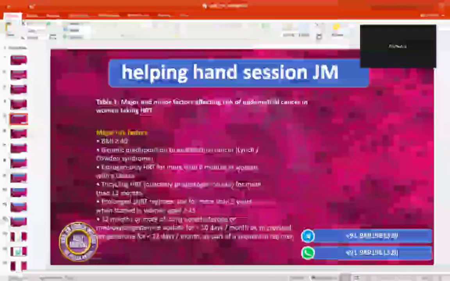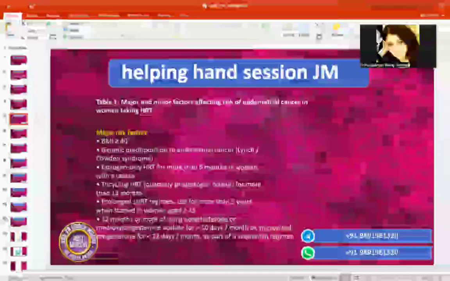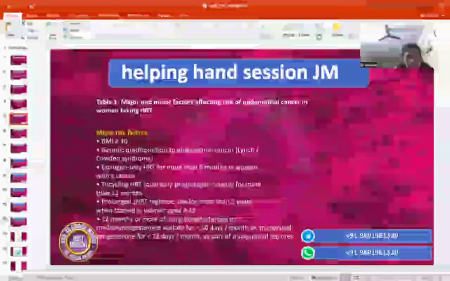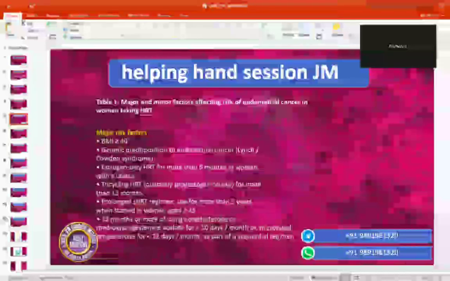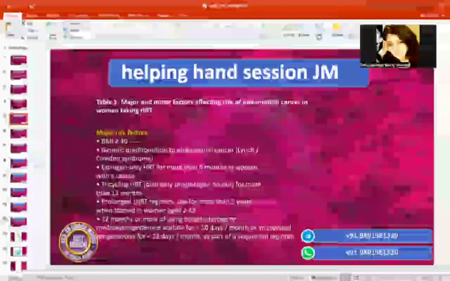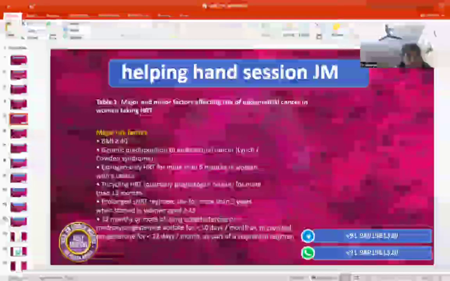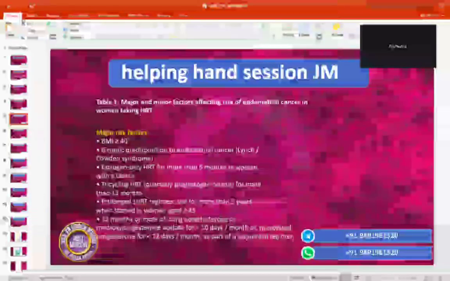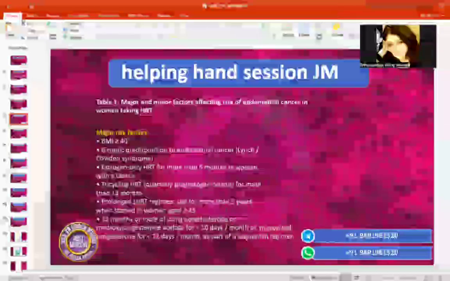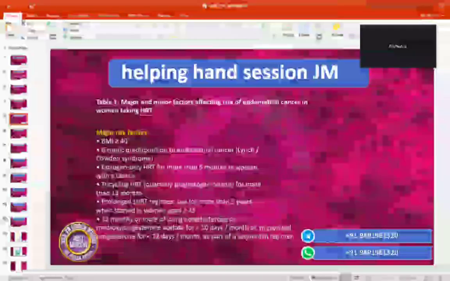Less than 10 days per month, 12 months. And what is for micronized progesterone? Less than 12 days per month. And when it is in a sequence, as a part of a sequential regimen. Okay. And if the patient is taking only estrogen for more than 6 months and having a uterus. And when there is prolonged HRT, that is for more than 5 years and age more than or equal to 45.